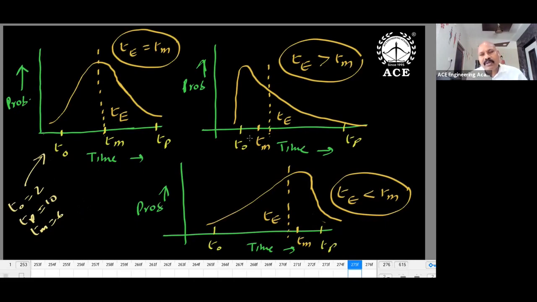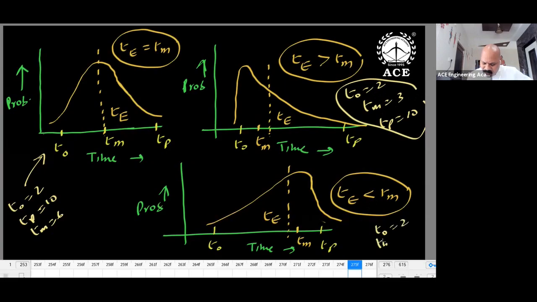Here we have skew-symmetric, left skew, where TM is on the T0 side. Most of the working conditions are good. Here, most of the working conditions are bad. What is the meaning of this diagram? Probability. The highest probability is at TM, but the TM value is dominated by T0 here, and dominated by TP there. Left skew, right skew. For example, T0 equals 2, TM equals 3, TP equals 10. What's the meaning of this? Most of the working conditions are good. 2 and 3 are nearer to each other, so the lowest values are dominating. In this case, T0 equals 2, TM equals 9, TP equals 10. If I give these values, 2, 9, 10, what do you understand? TM and TP are on one side.